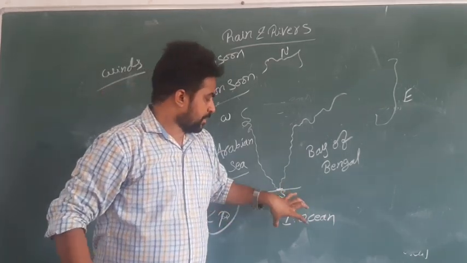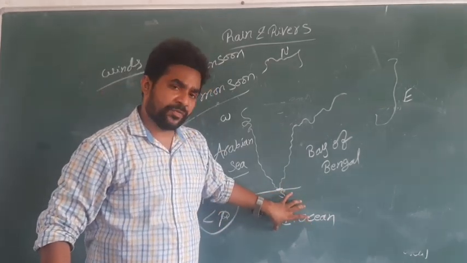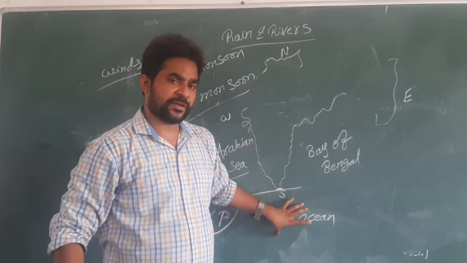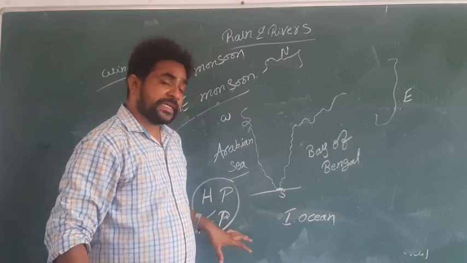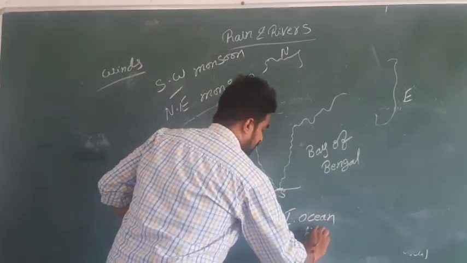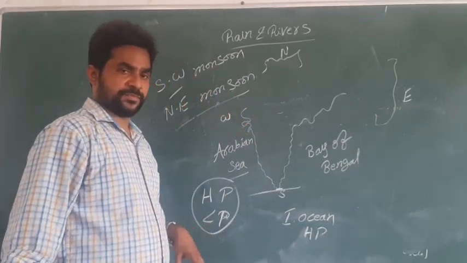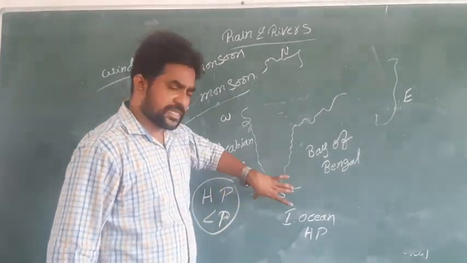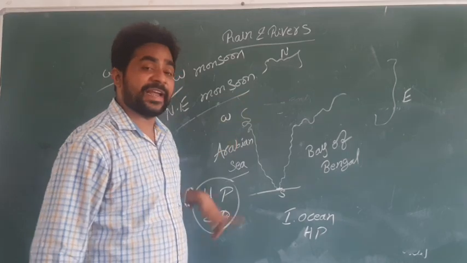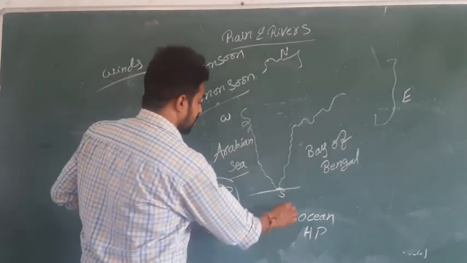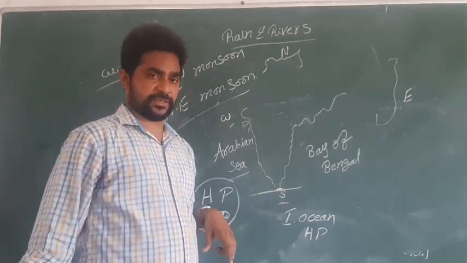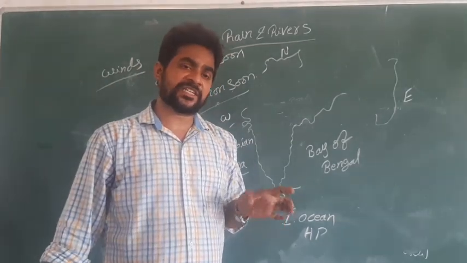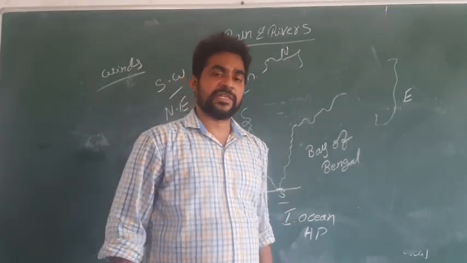In the starting month of June, otherwise the ending of May, there is a high pressure that starts from the Indian Ocean. Because of the high pressure, the winds are blowing toward the Indian side in the southwestern direction. So because of this, there is a chance for heavy rainfall. See this?